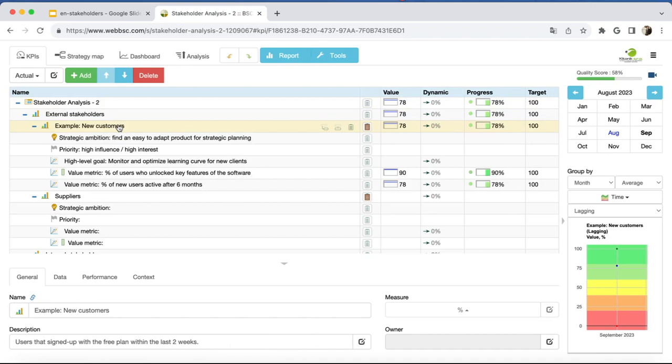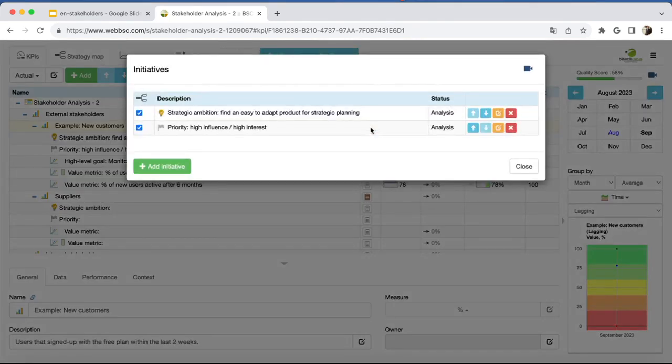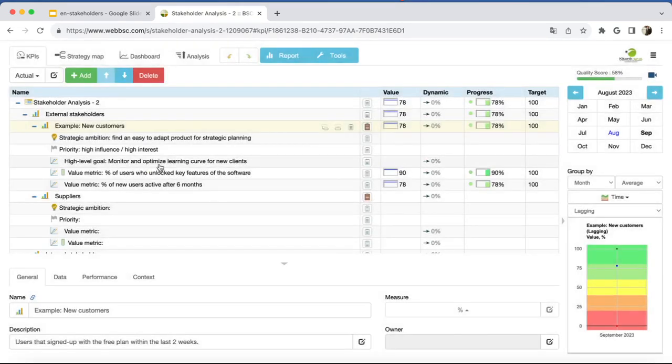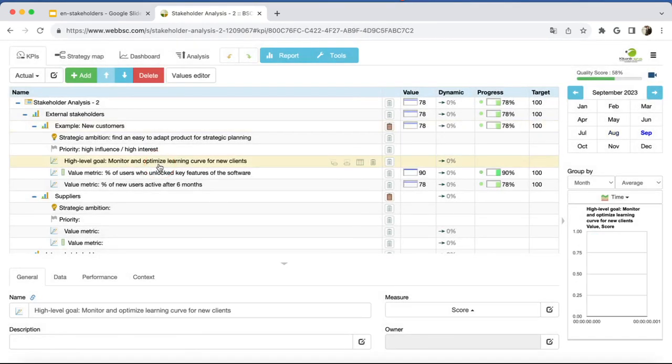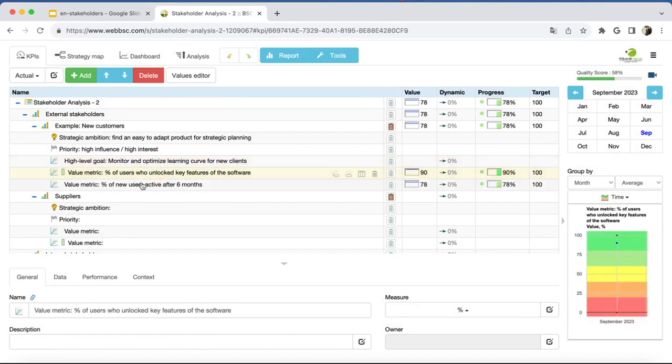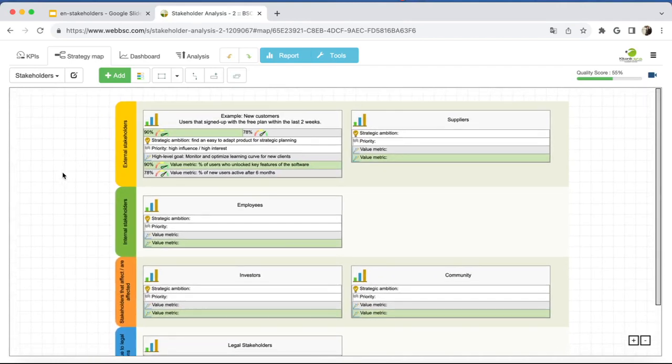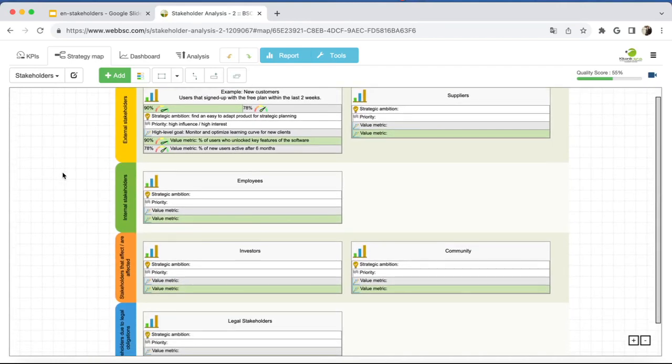The stakeholder is defined by its name and description. We used the initiatives button to define the strategic ambition of the stakeholder and its priority. We also formulated a high-level goal that we can align with our strategy. Finally, we defined two value metrics for this stakeholder. These details are automatically presented on the Strategy Map tab.